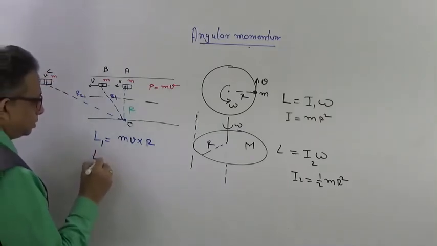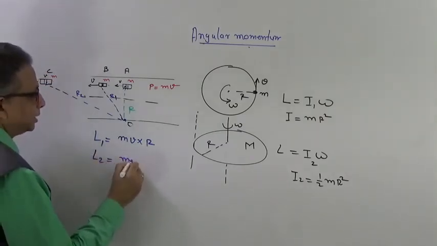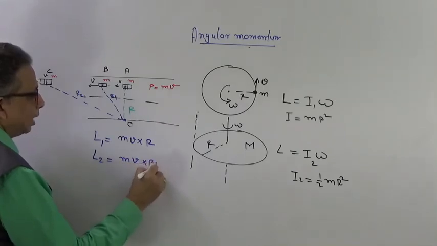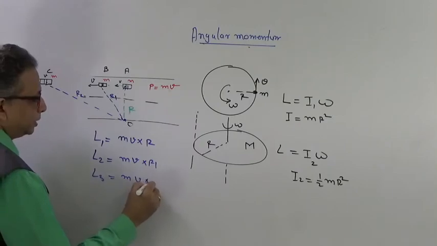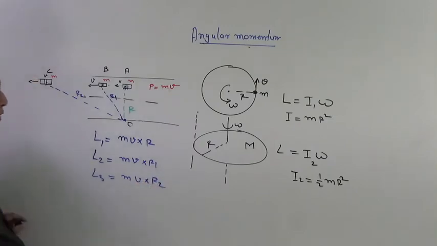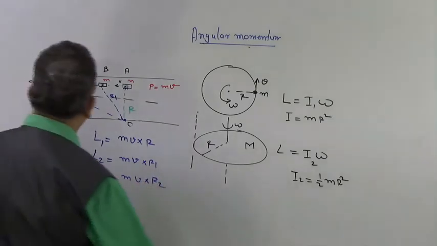Normally students will say it is mass has changed, v has changed into r1, L3 will be mass has remained, velocity has remained same, but the distance has increased, so it will be r2, right?